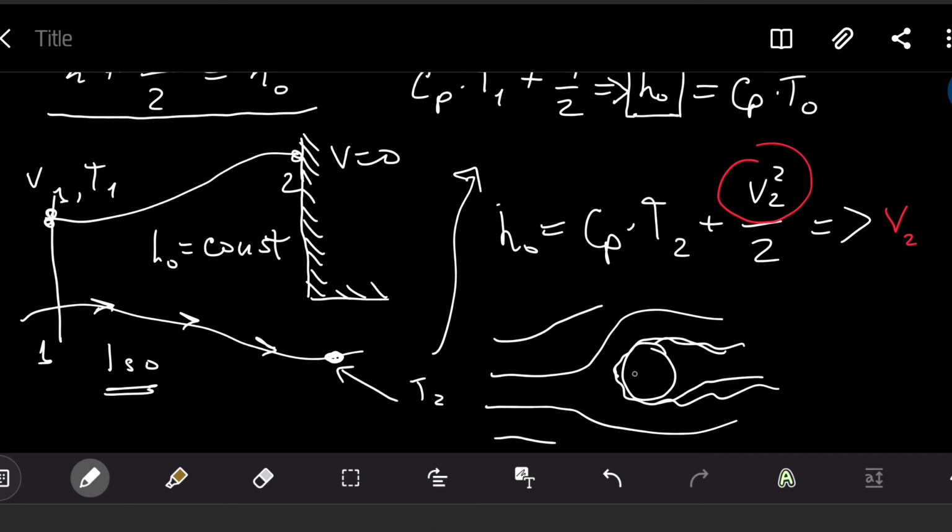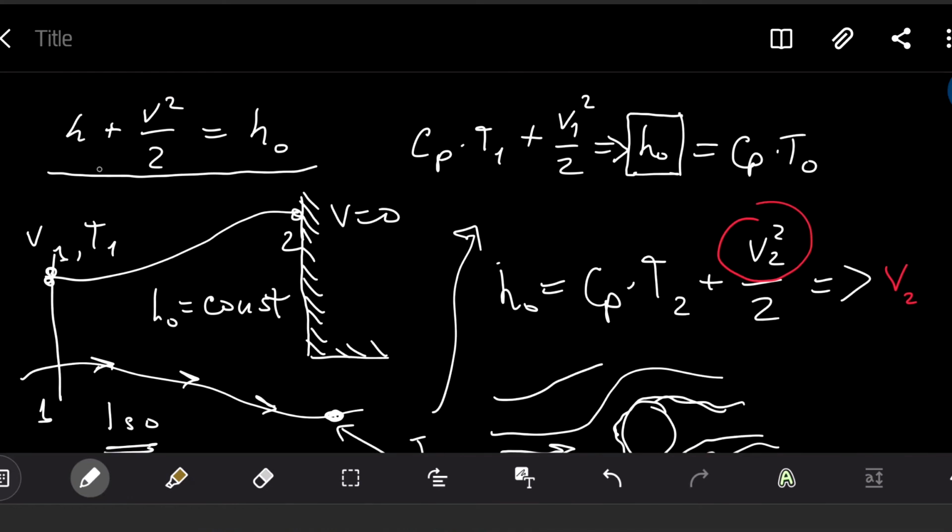And then you need to make a lot of corrections to understand actually what you are measuring. So to measure velocity is not easy, and to measure the direction of the velocity is not easy. But it's easy to measure temperature because the sensor is much smaller and technically much simpler. And with the equation of stagnation enthalpy, just measuring temperature, we can calculate the velocity value.